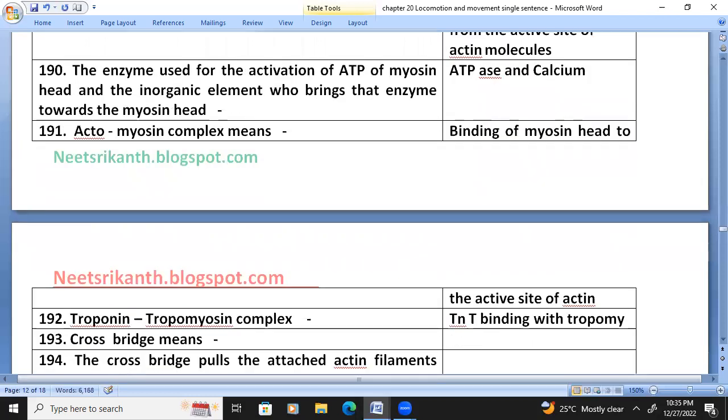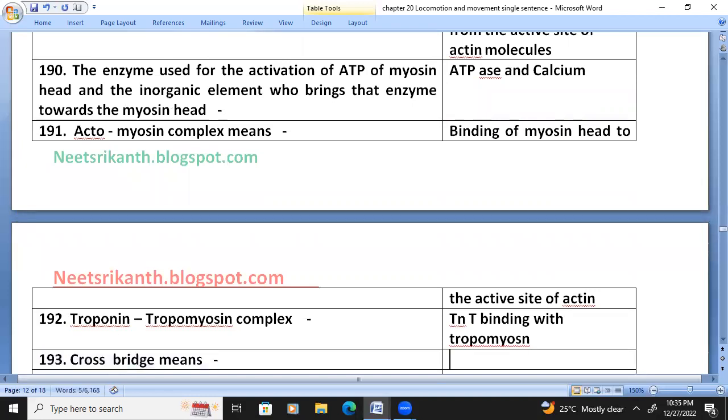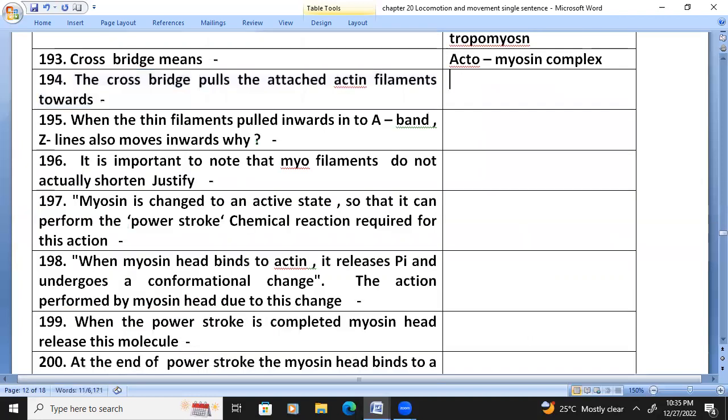Cross bridge means actomyosin complex. The cross bridge pulls the attached actin filaments towards the center of the A band, into the H zone.